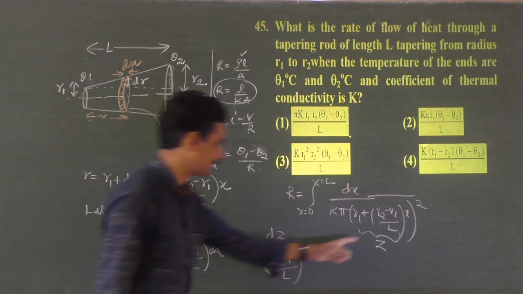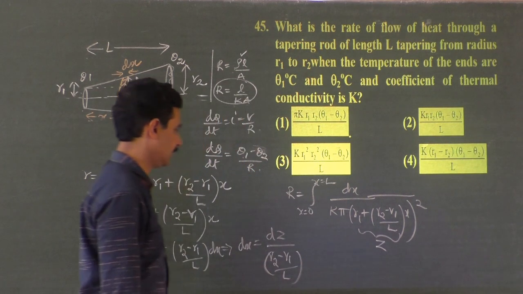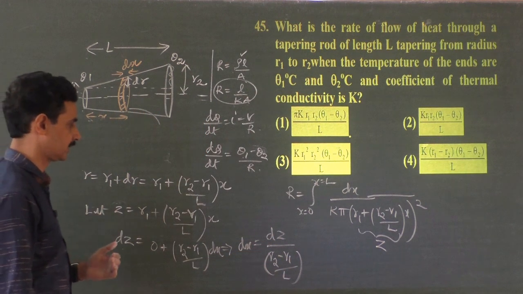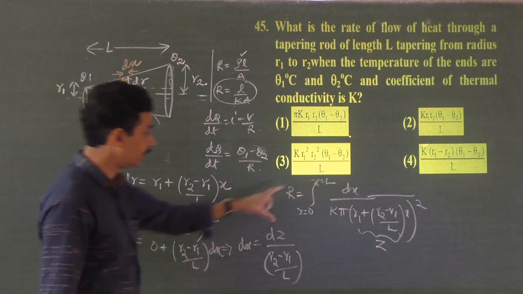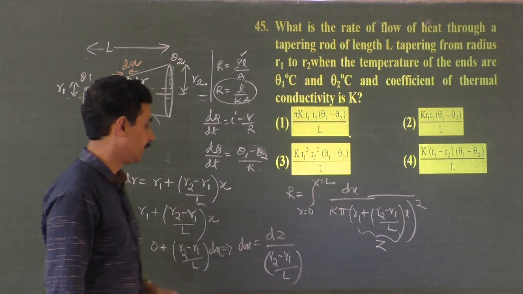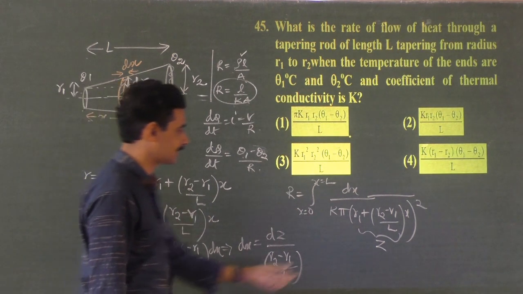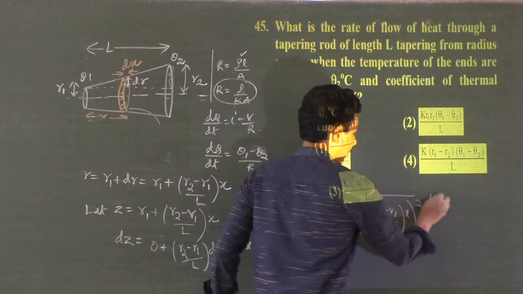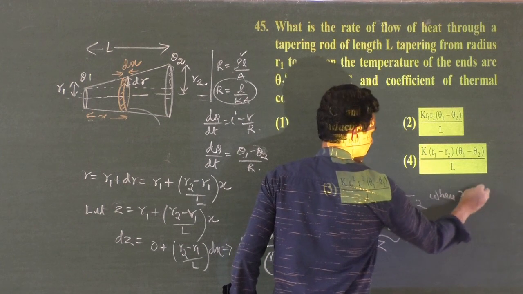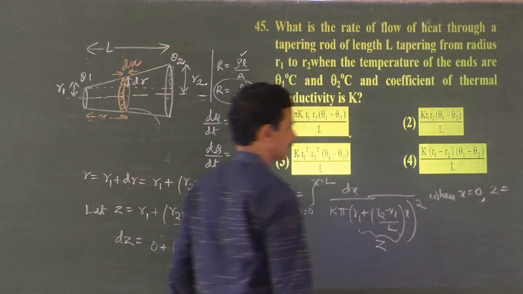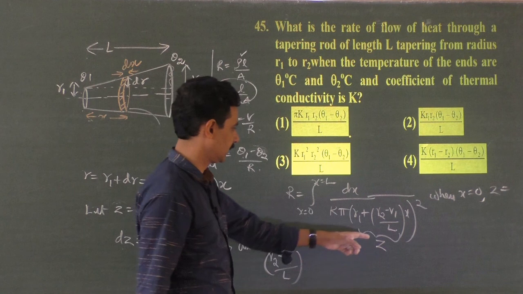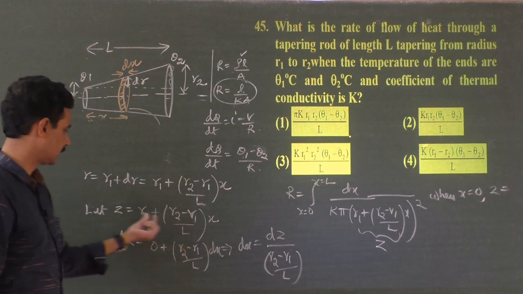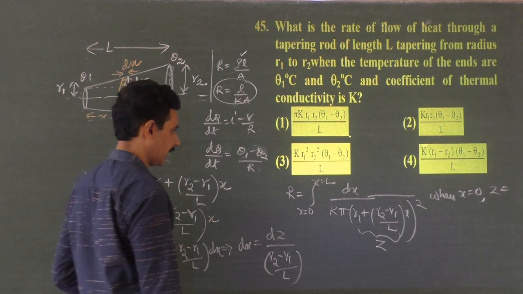Now, if you take this as z, then this becomes z square, and dx becomes dz divided by r2 minus r1, into L. It becomes a simple equation now. Now my question is whether these limits will remain the same? No. Because if this is taken as z, when x equal to 0, how much do we get for z? When x equal to 0, then z equal to r1.